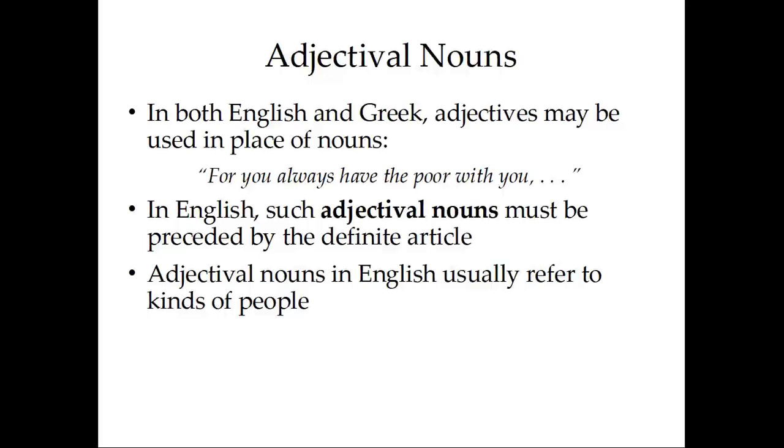Adjectival nouns in English usually refer to kinds of people. So the poor, the rich, the good, the bad, and the ugly. You get the idea.